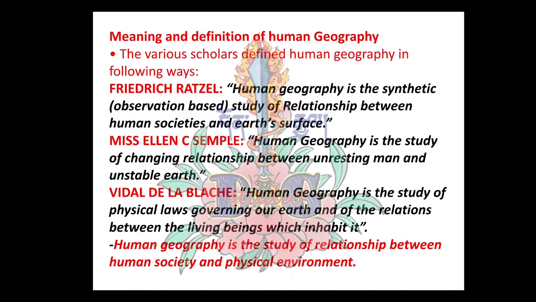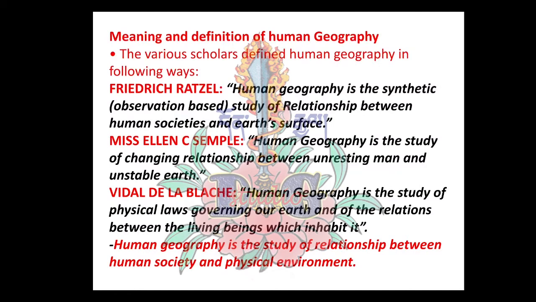That means our earth is governed by the law of nature, and above that we have to study the relationship between our earth and the living beings, including man and animal on this planet. So we are going to study man and nature again here.